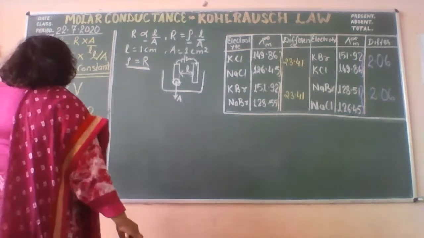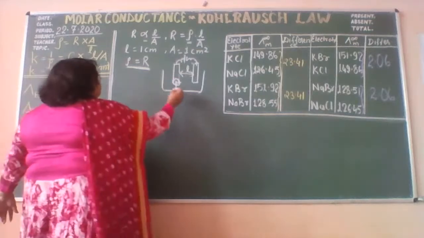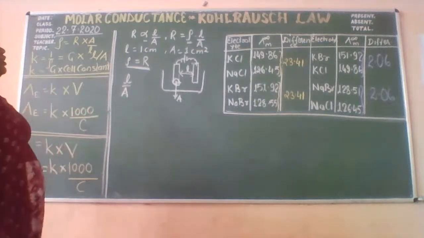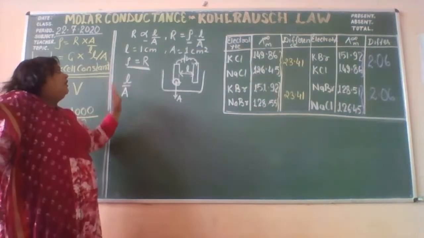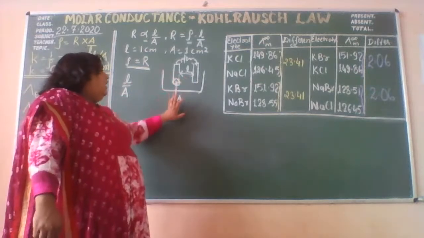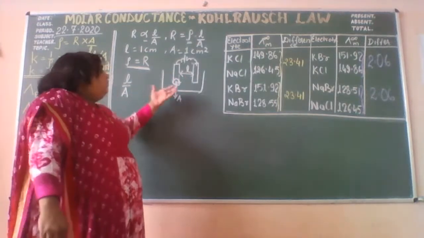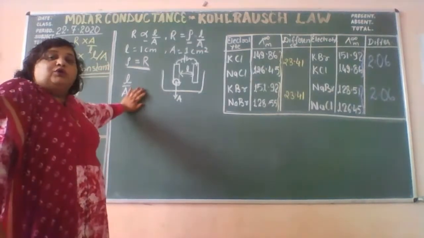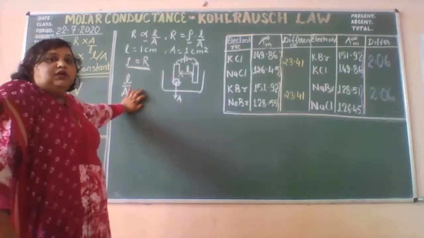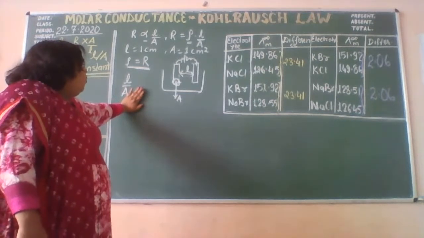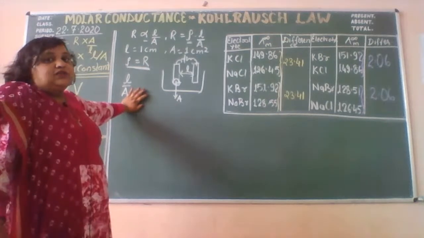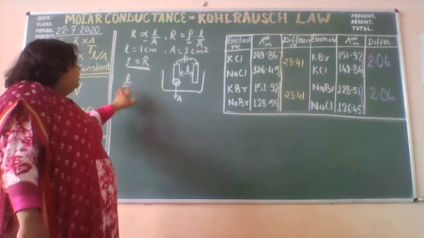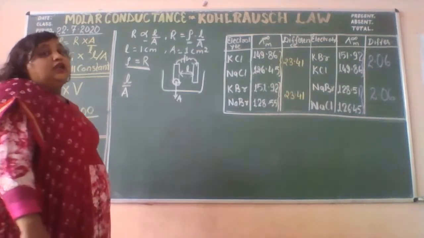And this is called cell constant. This ratio, the ratio of L by A, this is called the cell constant. Since both the quantities, L and A, are constant, we call it the cell constant. Right? This term I have not taught you in the previous class. This is a new word that I am using here. So the terms that we have just revised are the resistance, conductance, resistivity, and the new term that we have studied is the cell constant.